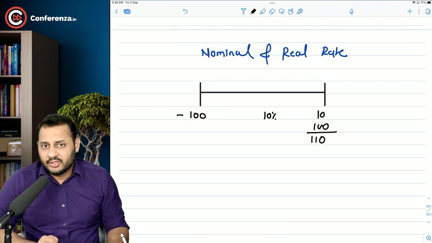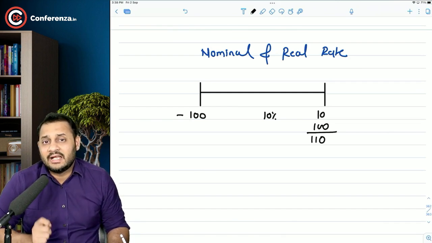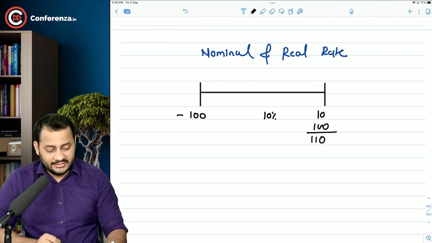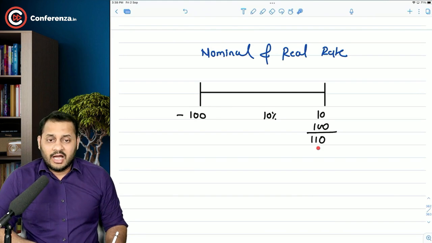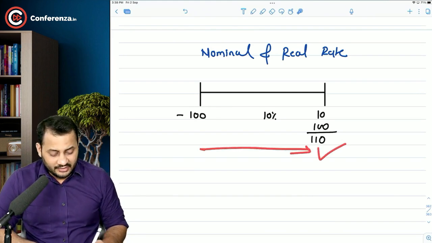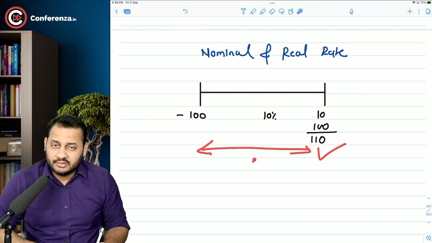Sir, you will say that you have earned 10% return. But in real sense, your return is not 10%, it is lesser than 10%. How, sir? It's very easy. Now you are standing at the end of year 1 and in that entire year there is a concept called inflation that has happened.